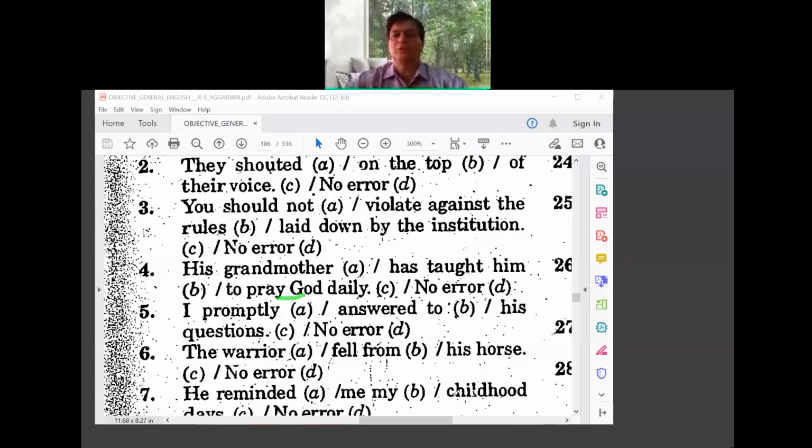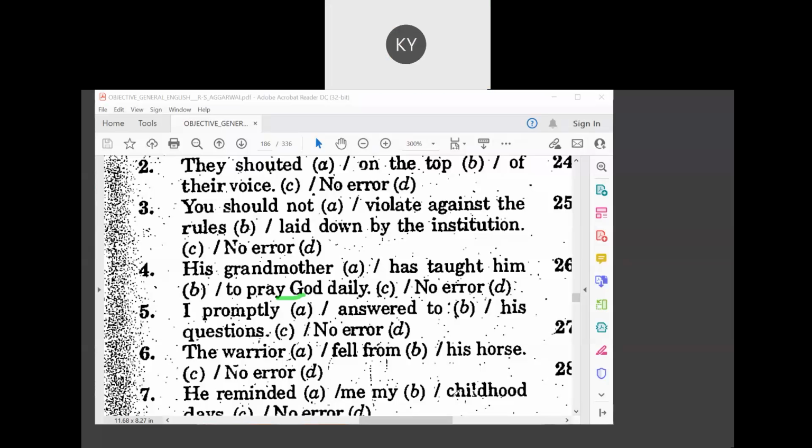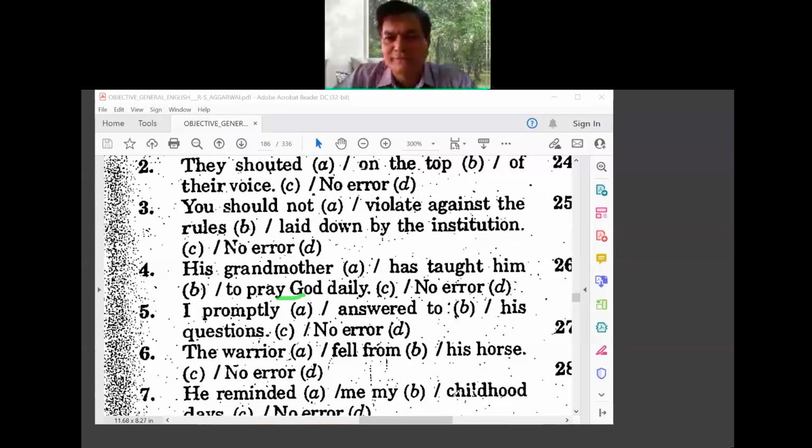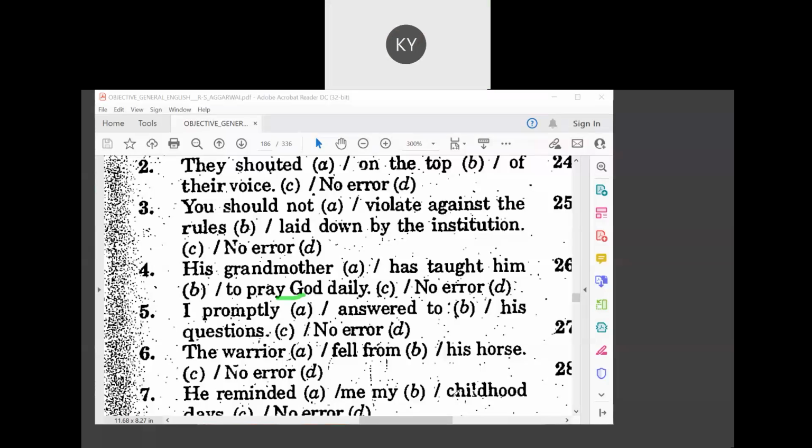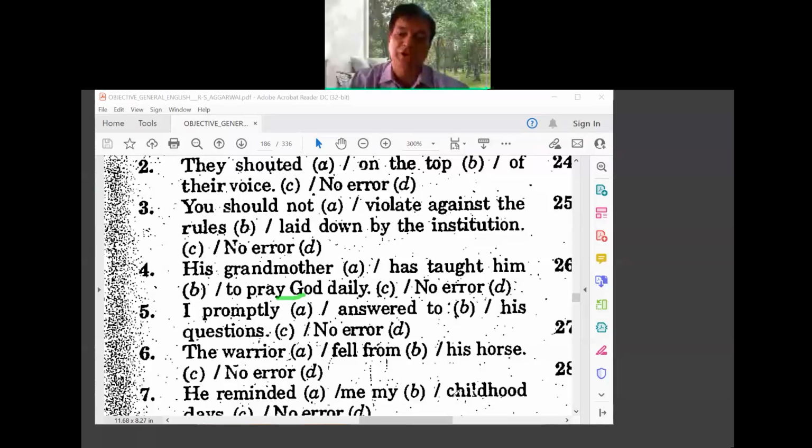I promptly answered to his questions. See, these are all simple examples, but you have to remember those sentences. Can you just tell what is the answer here? I promptly answered to his questions. What is the answer? Right, Kaushal, tell. B, right. So here, see, he answered the questions or he questioned him.